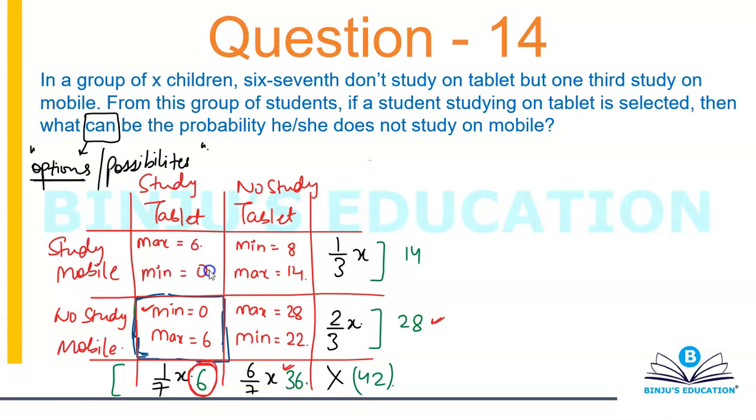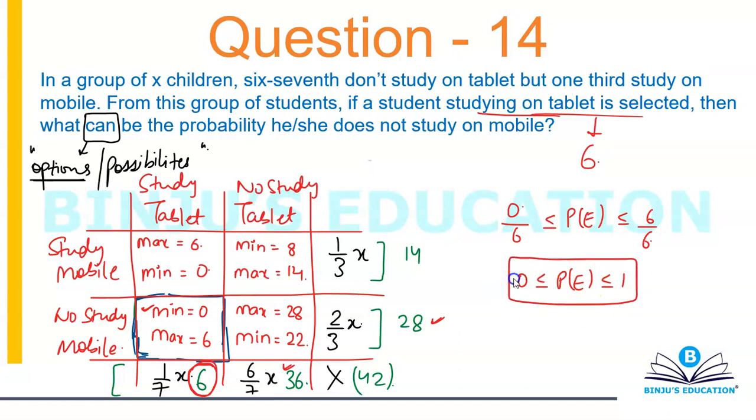So if a student who studies on tablet is selected, that means I have a total of 6 students in this case. Then what can be the probability that she does not study on mobile? It's anywhere from 0 to 6. So I can say that the probability is 0 by 6 to 6 by 6. That is anywhere from 0 to 1.